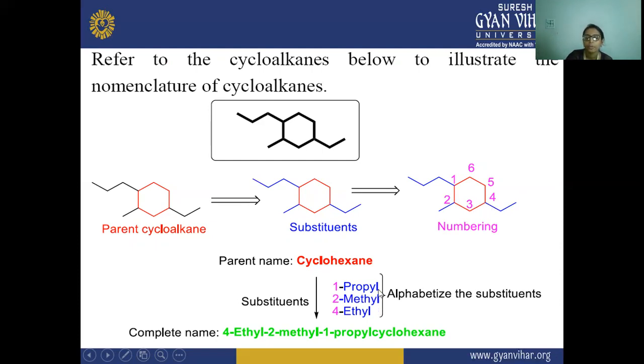Now we have to alphabetize the substituents, means alphabetically we have to write them. First E will come, then M, then P. So here the name will be 4-ethyl-2-methyl-1-propylcyclohexane. Like this we have to name this compound, cyclohexane.